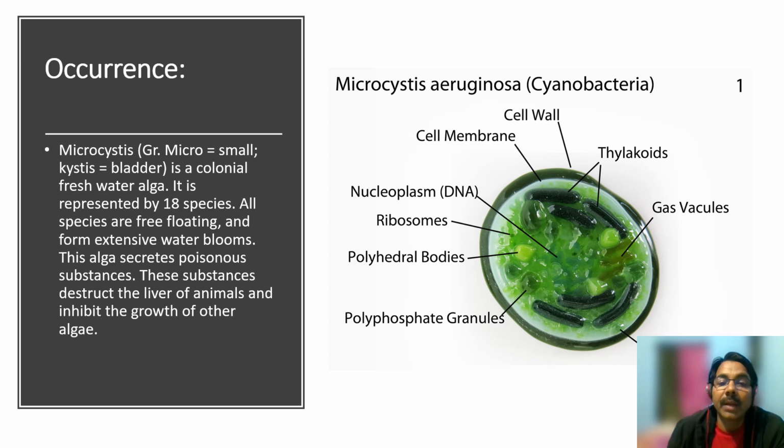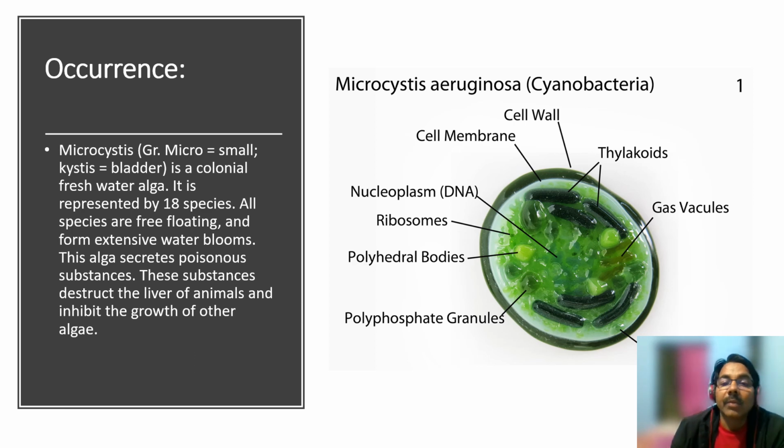DNA is of a primitive type, means there is no nucleus, and a cell contains many ribosomes, polyhedral bodies, and mostly reserve food materials, or polyphosphate granules. These reserve phosphate granules are present inside the cell.